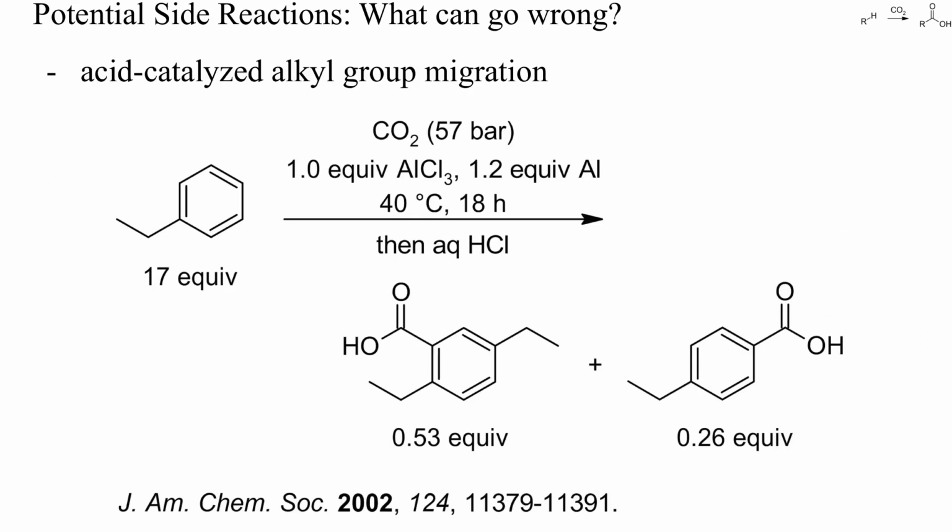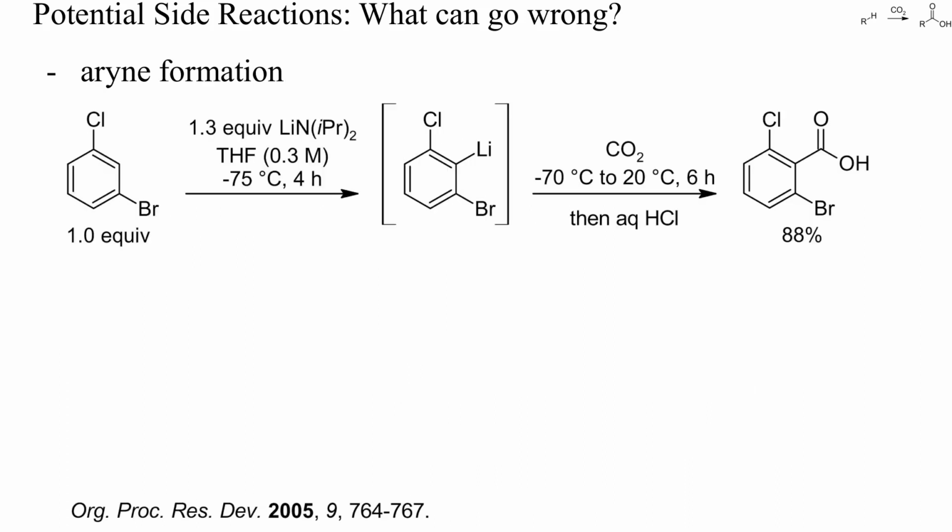So what about potential side reactions? Strong bases or acids can promote many unexpected reactions. Alkyl arenes, for instance, often isomerize in the presence of acids. In this example, ethylbenzene was even dealkylated and converted into diethylbenzene by aluminum chloride. Although haloarenes are quite acidic and easy to metallate, arenes may be formed by beta elimination.